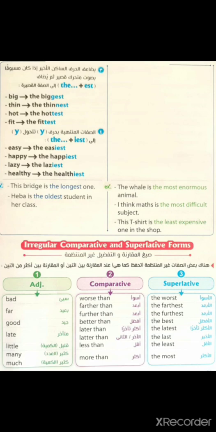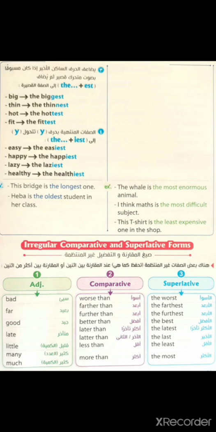There are some irregular comparative and superlative forms, such as bad, worse than in comparative form, and the worst in superlative form. Far can be farther with a or further with u.